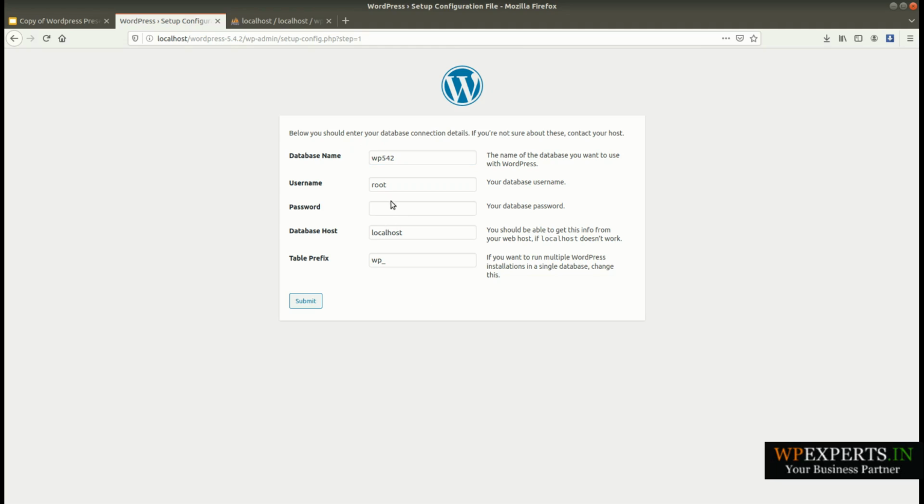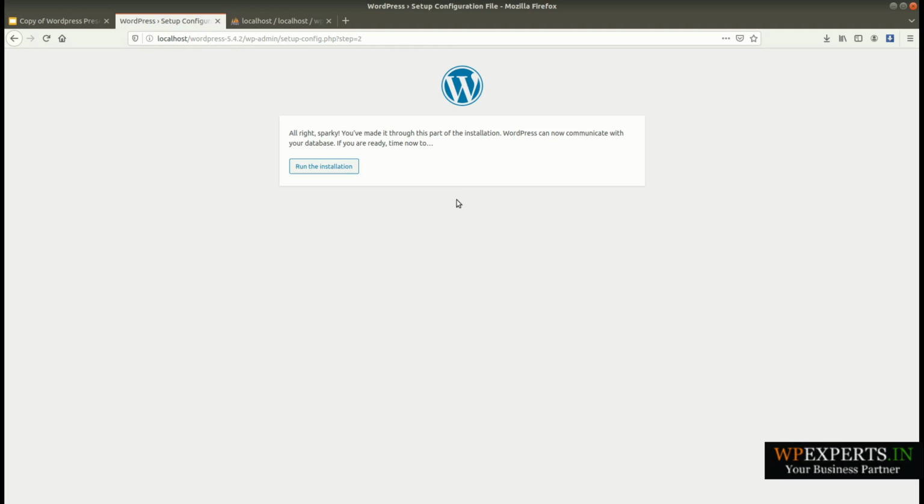Let's start to process the setup. As I have set my password for phpMyAdmin, that's why I need to put a password here. These are the basic settings for the database connection between the WordPress files and phpMyAdmin. Let me start here. Yes, this is my third step basically. My config file is successfully created in the WordPress directory, and now I can set up the last steps.